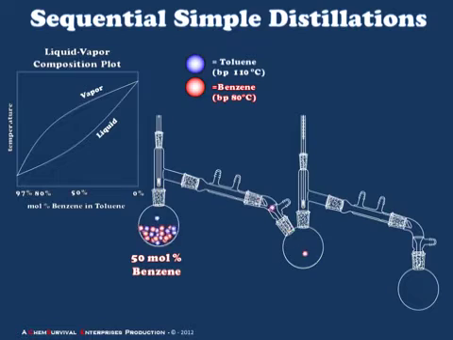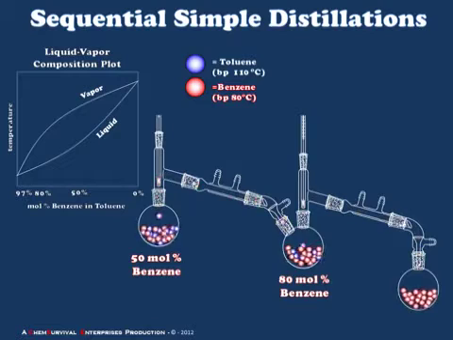As I boil my 50 mole% benzene solution in the first boiling flask, then recondense the vapor in another region of the glassware, the accumulating distillate is expected to be 80 mole% benzene by our calculations. If, however, I heated this second flask, thereby vaporizing this 80 mole% benzene, I would have to apply a new set of calculations using a new set of mole fractions and vapor pressures. The consequence of this is that I would have an even higher purity distillate collecting in my second flask. In the case of benzene and toluene, this is a highly pure distillate of about 99 to 100 mole% benzene. It will be very, very pure.